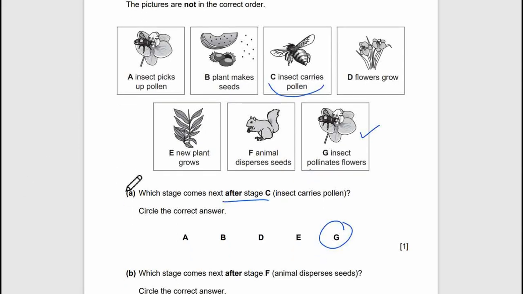Which stage comes next after stage F? Animal disperses seeds. F is this one. After animal disperses seeds, of course the seed will fall somewhere and start to grow. So a new plant will grow after that. E.